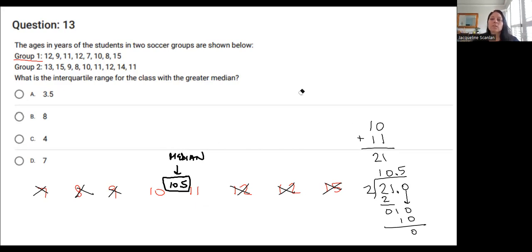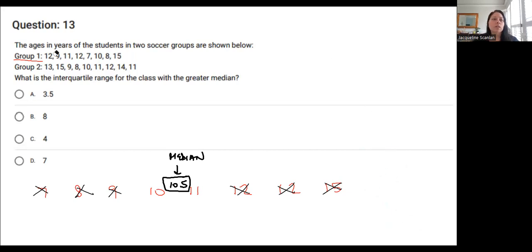All right, I'm now going to do the same process for my group 2. And I'm going to call group 2, let's say blue. Okay, so here are the data numbers in order from smallest to largest. The smallest number in this data set looks like it's 8, and 9, 10. I see 2 11s, then 12, 13, 14, and 15.